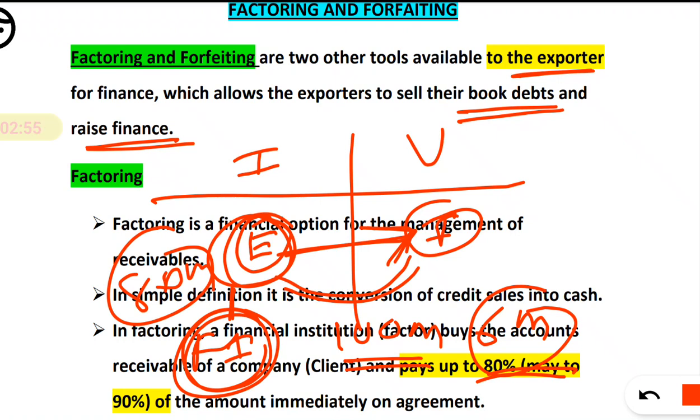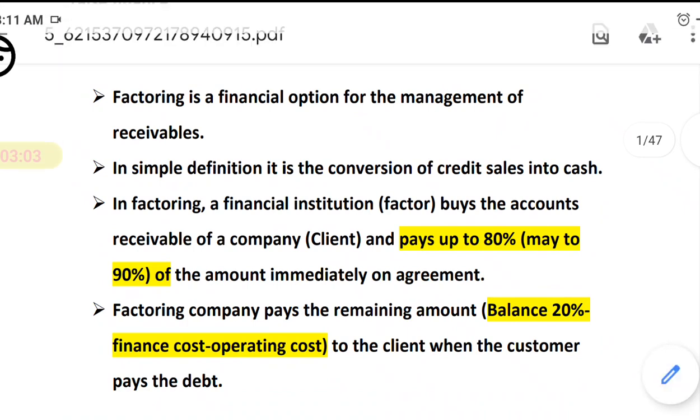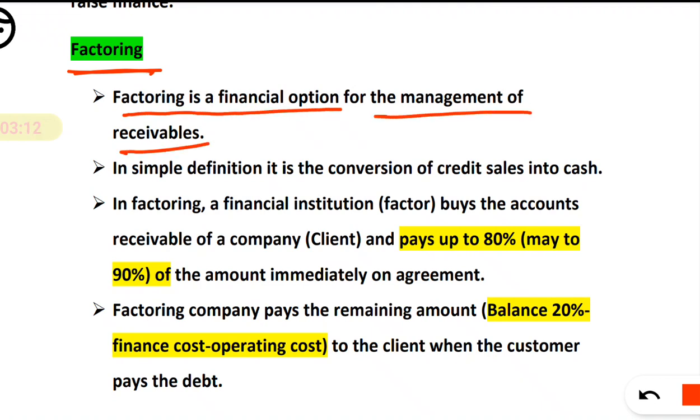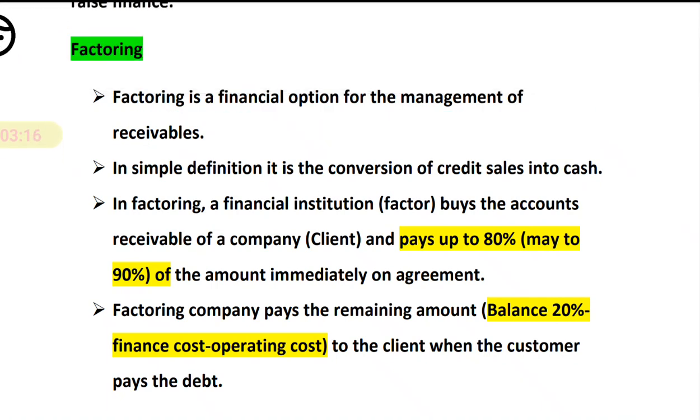Now, what is the difference between factoring and forfeiting? That also we will discuss. So basically, first we will discuss factoring. So what is factoring? Factoring is a financial option for management of the receivable. As I have already told you, it is just an arrangement to manage the receivable.